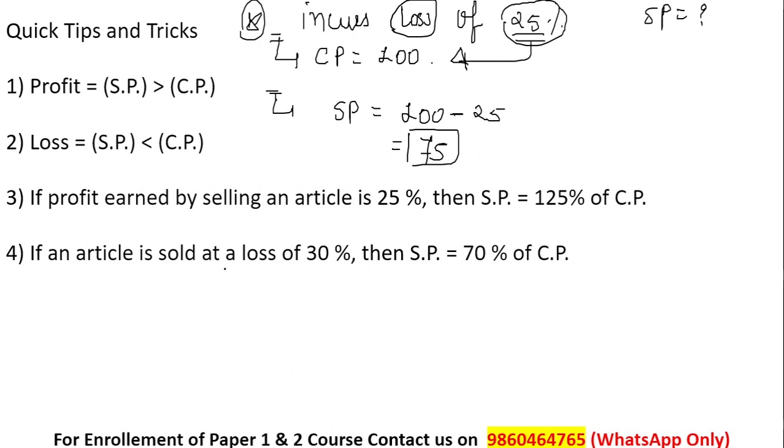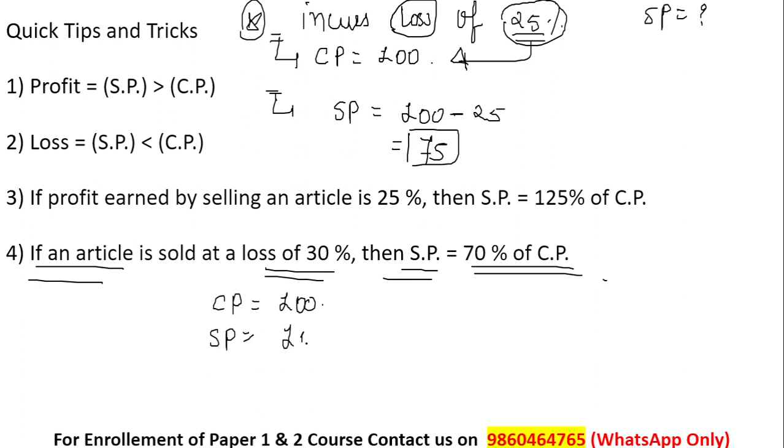Similarly, if a person is selling an article at a loss of 30%, then the selling price is equal to 70% of the cost price. If I consider the cost price to be 100 rupees, the selling price will be 100 minus 30. Why 30? Because 30% of rupees 100 is 30.